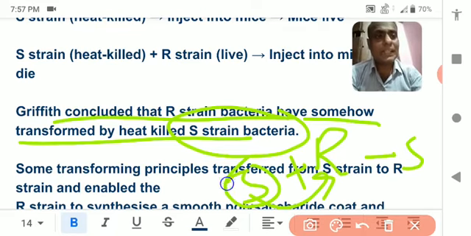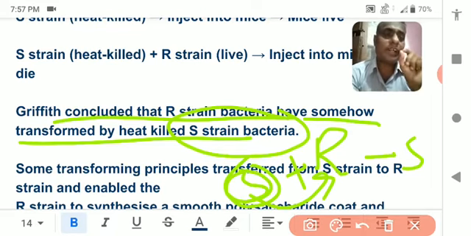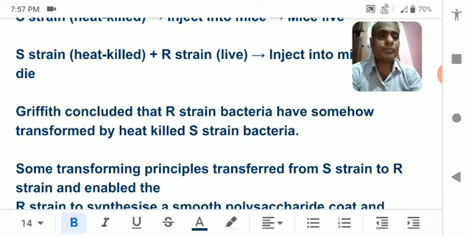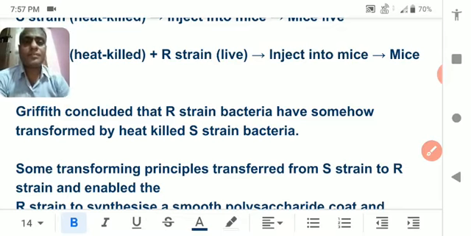So there is something that is present inside the heat killed bacteria which converts the R strain into S strain. So here the question comes, is it DNA or the protein?